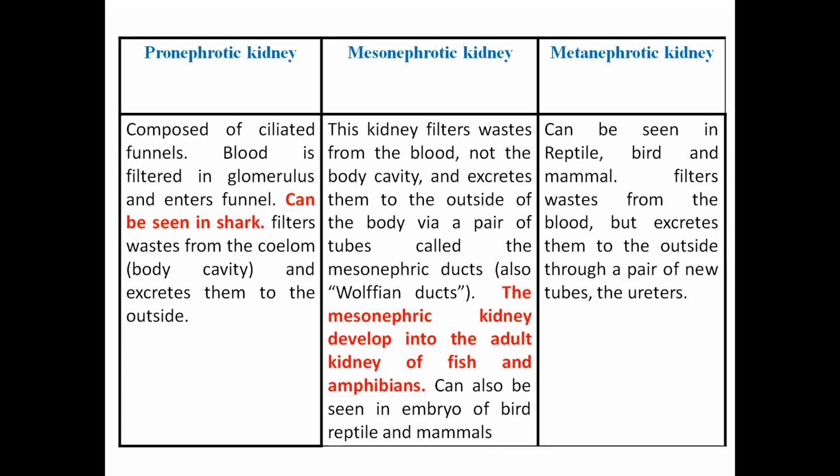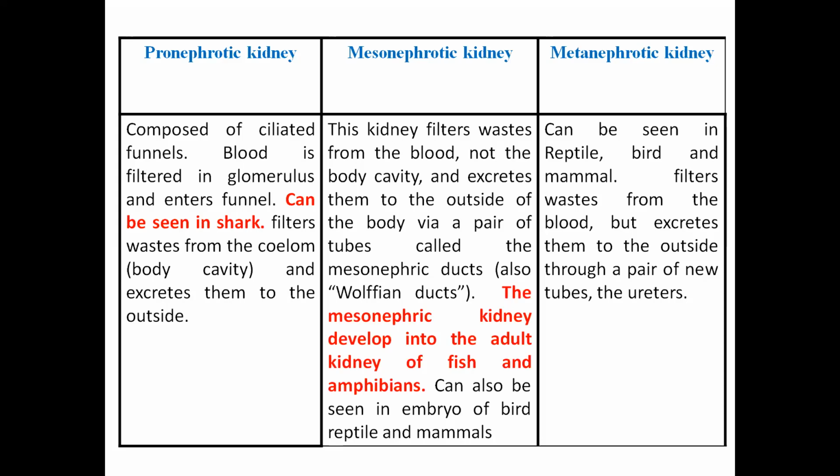And then the metanephrotic kidney, as I have told, is the most advanced form of the kidney in animals. It is found in reptiles, birds, and mammals. But in the embryonic stages of these animals, the reptiles, birds, and mammals, they have the mesonephrotic kidney.